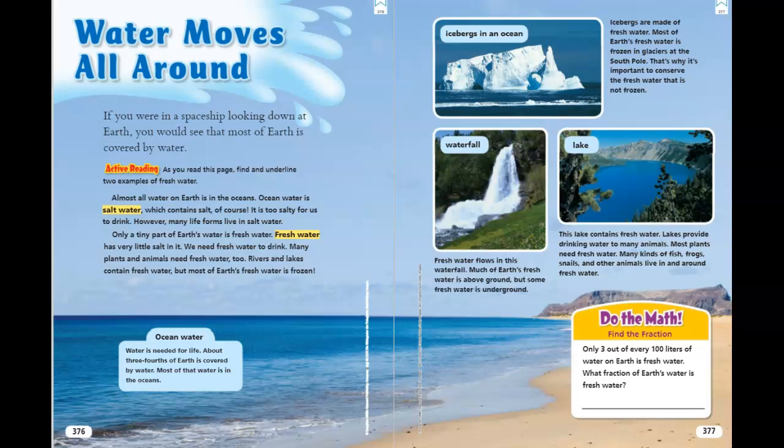About 3/4 of Earth is covered by water. Most of that water is in the oceans. Icebergs are made up of fresh water. Most of Earth's fresh water is frozen in glaciers at the South Pole. That's why it's important to conserve the fresh water that is not frozen.